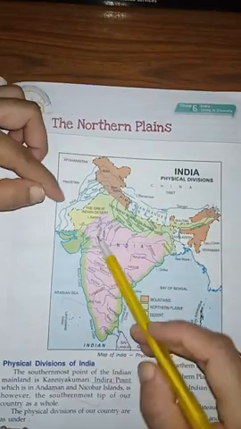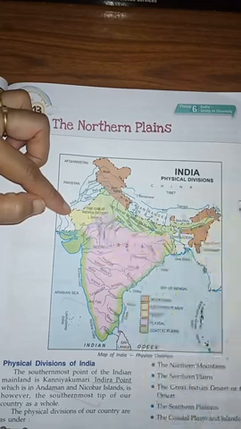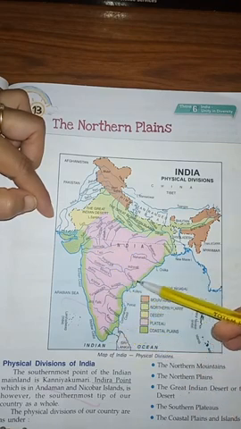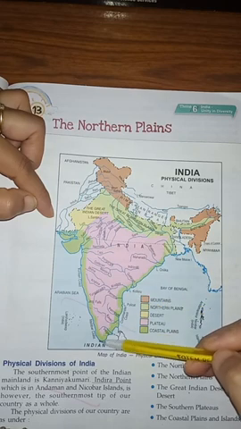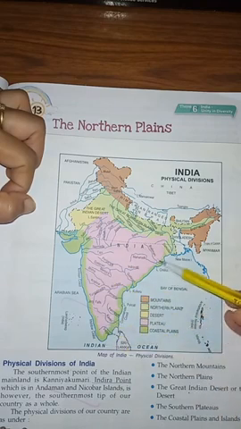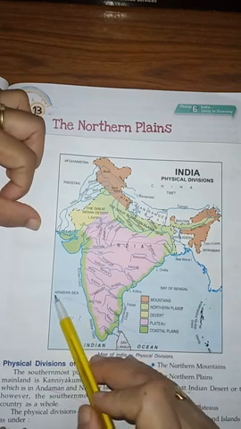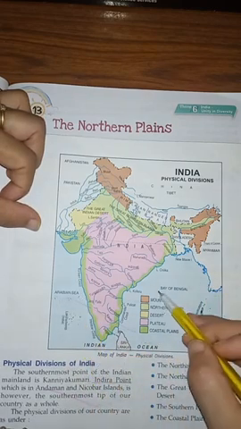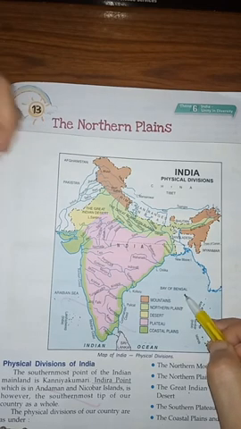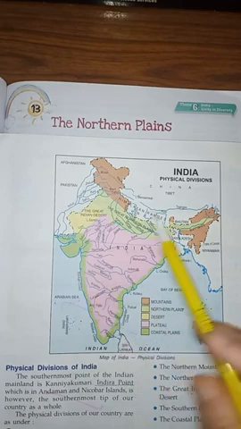And moreover, in this map, desert is shown, the Indian desert. Thar desert is shown here. And these are the coastal plains. Coastal means near the sea. All this area lies near the sea. So these are the coastal plains. And this is the Arabian Sea. You should know that this is the Arabian Sea and this is the Bay of Bengal. All these things you must know. That's why I am telling you these will be included in this lesson.